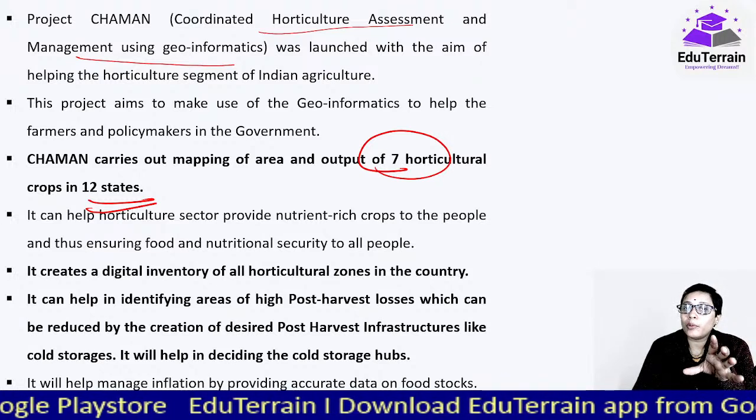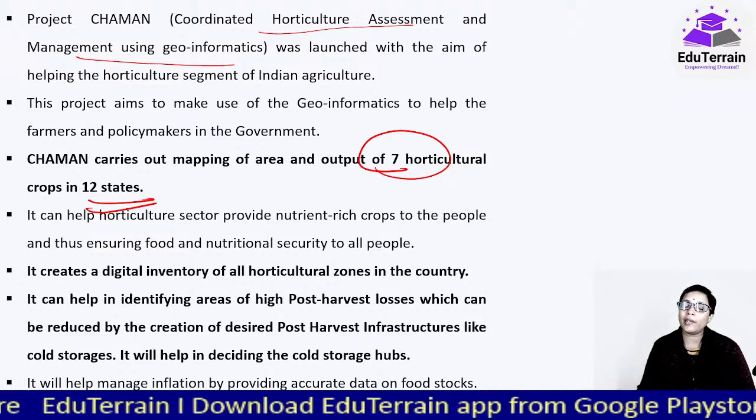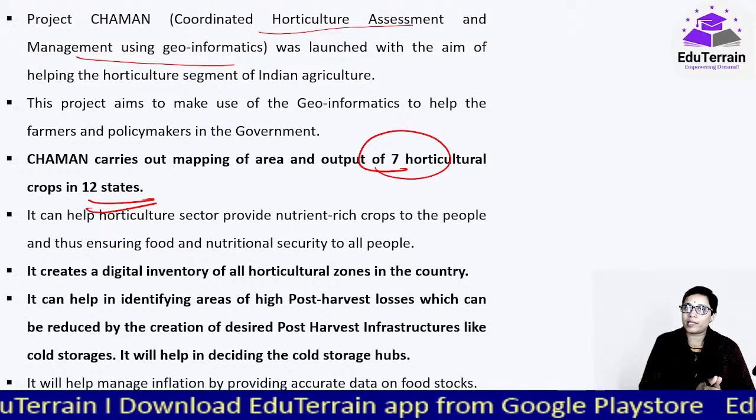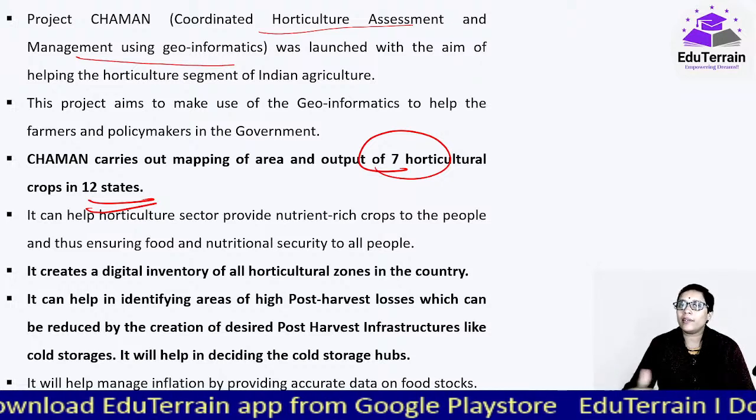Based on the output they'll cover that area, उसी area में वो test करेंगे, based on the output that they have received in the sample area, they'll apply that for the rest of the area.